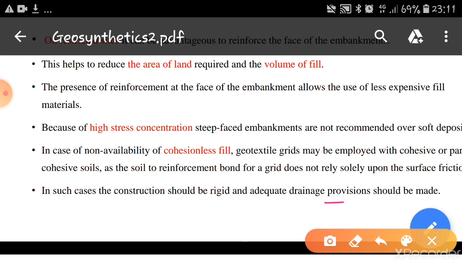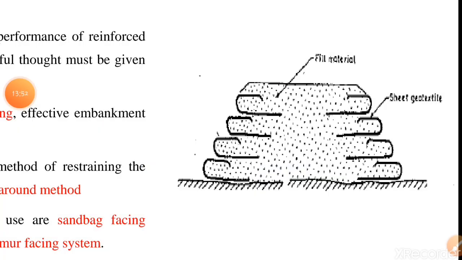This is shown with the diagram here. You can see how the sheets are provided, how the fill is filled and how they are protected on the sides. The protection of the sides is very important. That's why side reinforcement material is provided here. This is called the wrap around facing method.